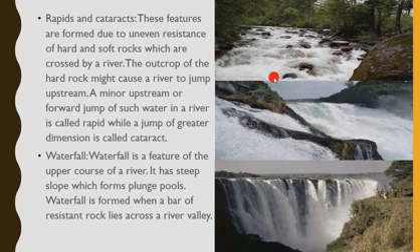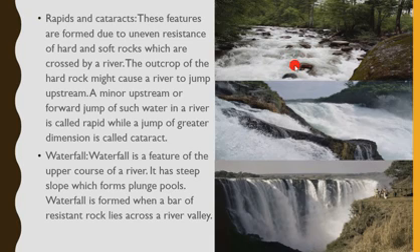Now, the outcrop of the rock might cause a river to jump upstream. This outcrop, this rock that came out a bit, may cause the river to do what? To jump a little. Do you get that? So the water will just touch here and then flow over a little. Such is called a rapid.